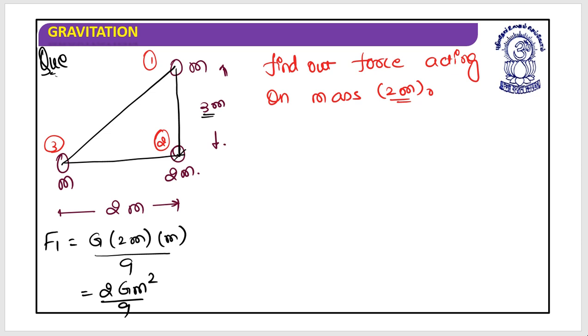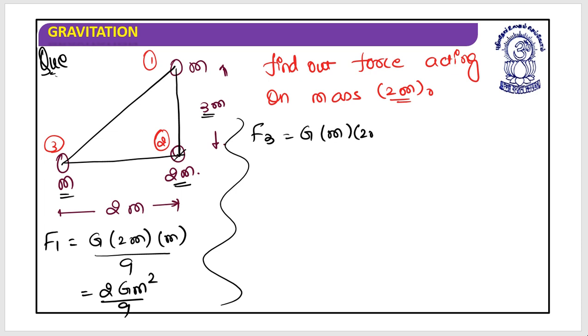This is F1. Similarly, the force due to the third particle, F3, is equal to G into m into 2m divided by the distance between these two, 2 square, which is 4. So this is equal to 2 G m square divided by 4, which is G m square by 2. So these two forces are acting on this particle having mass 2m.